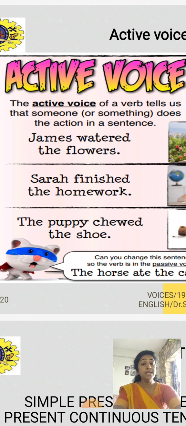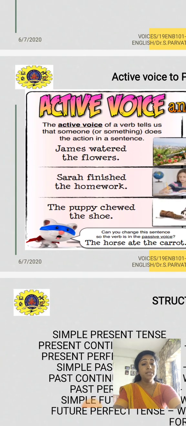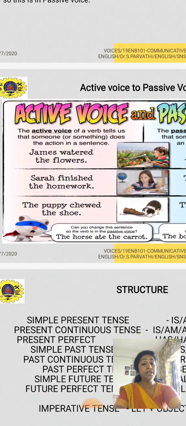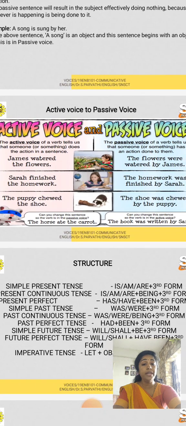And why is it "were"? It means James watered the flowers, so it's already done, right? That's the reason "are" became "were". So the object comes first as the subject. The flowers, it's already in past tense, the work was already done. So you have to insert the verb "were", watered by James.